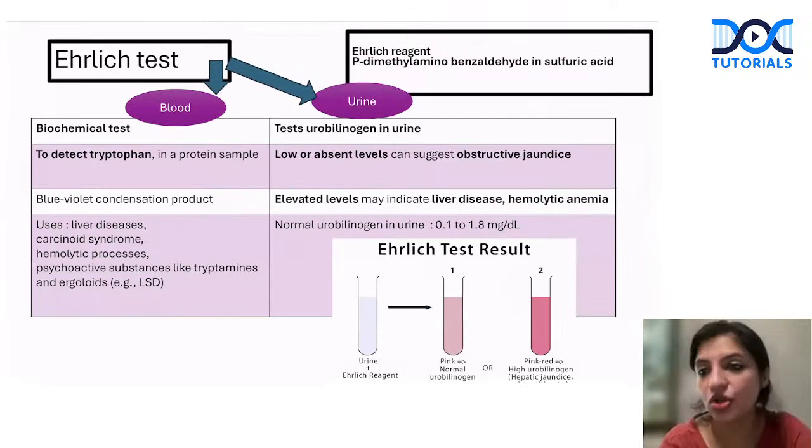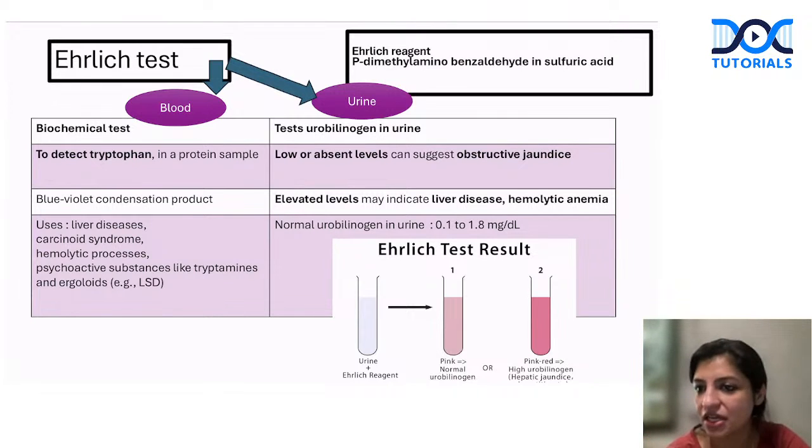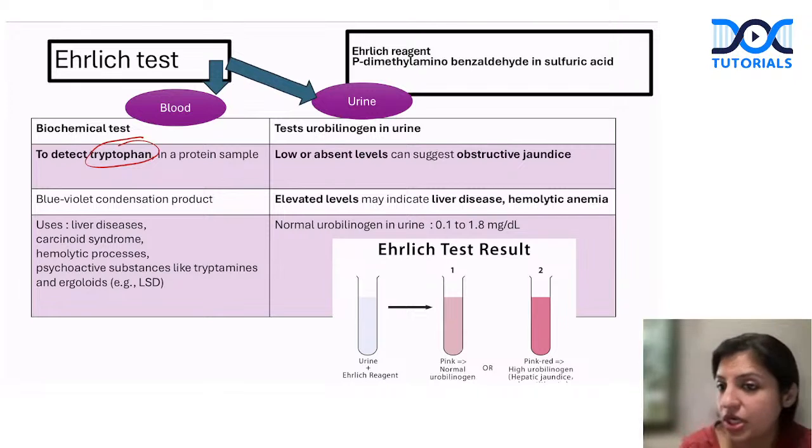Apart from that, you have to know this test, guys, the Ehrlich test, which everybody should be clear. So if you talk about the Ehrlich test, please remember what the Ehrlich reagent is. This is para-dimethylaminobenzaldehyde, and it is usually put in an acidic solution, that is sulfuric acid. It can be done in blood, it can be done in urine. Okay, both have their own purpose. If it is done in the blood, this is to detect tryptophan. If it is done in urine, it is for urobilinogen. Okay, this is for urobilinogen.